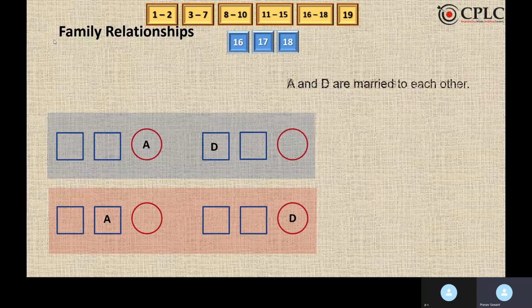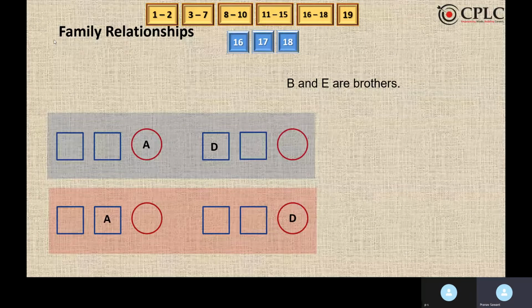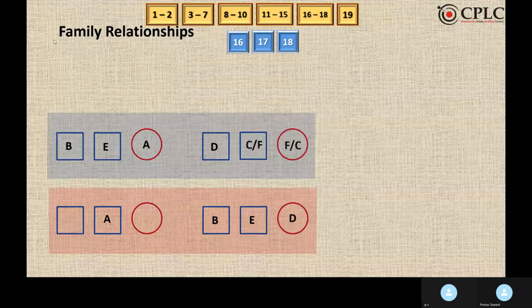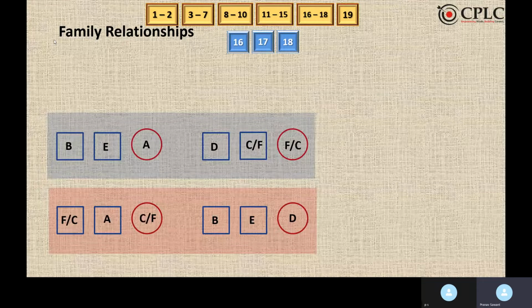Then it is said that B and E are brothers, so we'll put B and E in squares in a common triplet. Then it is said that C and F are the remaining members, so we'll write C and F in this way. As we don't know their specific genders, we will put C/F in square and in circle in both the possibilities.